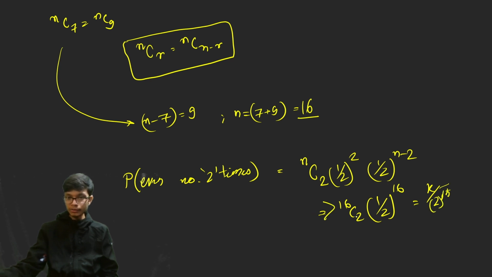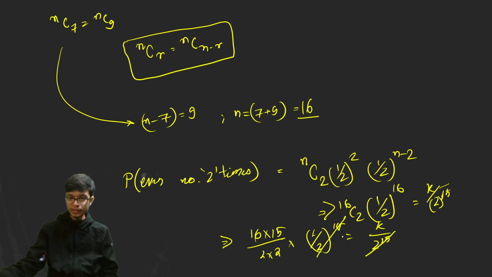So if you evaluate this, the result is going to be equal to 16C2, that is 16 into 15 divided by 2 into (1/2)^15, which equals k/2^15. So the 2^15 gets cancelled, and we are left with k equal to, this will be again 4 times, so the value of k is equal to 60.